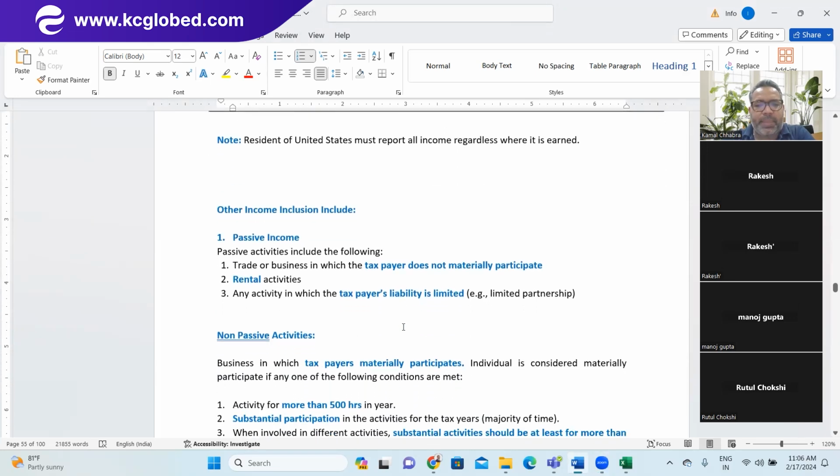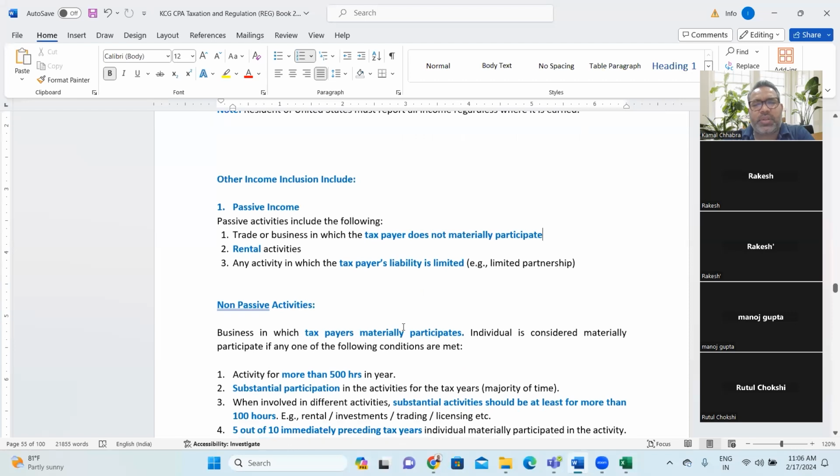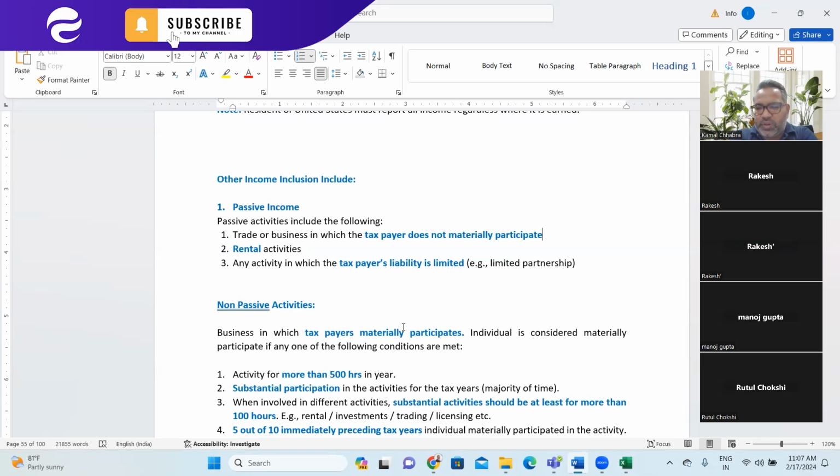So first is passive income. Before jumping into passive income, we all need to understand what passive activity is, right? Any idea what passive activity is? We touched on it when we had the introduction or overview of US taxation. It was also in the terminology section which I shared, which is different compared to India. We discussed this point earlier as well.